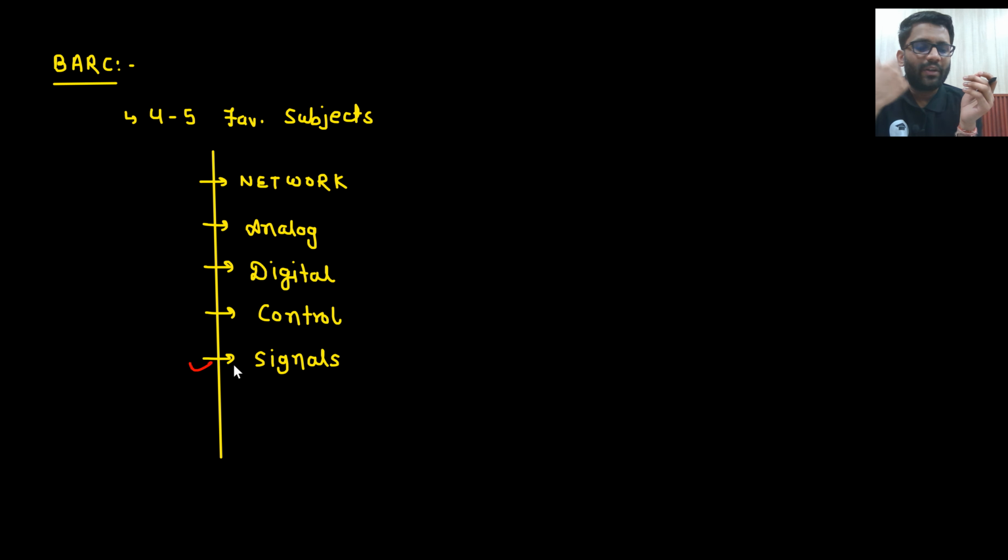Now coming to electrical, guys: sir, can I put power system, electrical machines and power electronics? Yes, all three you can put. In power system, they cannot go out of the box. Power electronics is also inclined towards the analog field only, so it will be a good subject to put if you are comfortable. In power system as well, they will not go anything out of the scope. So those you can put. Measurement and such things, if you want to put, you can, but they will not be taken into consideration.